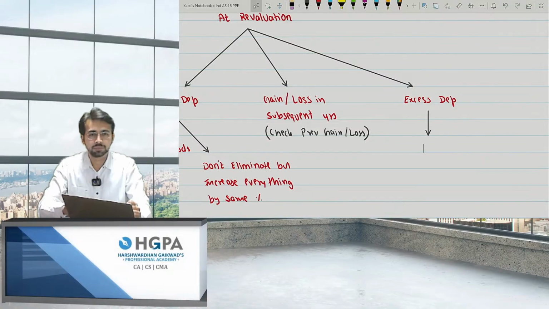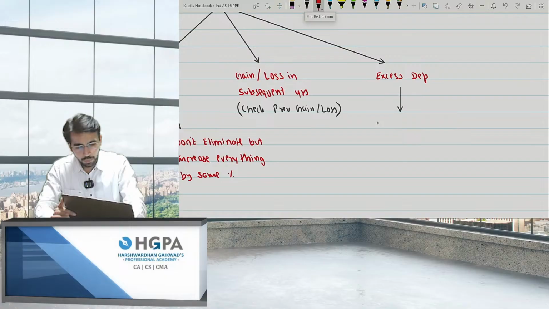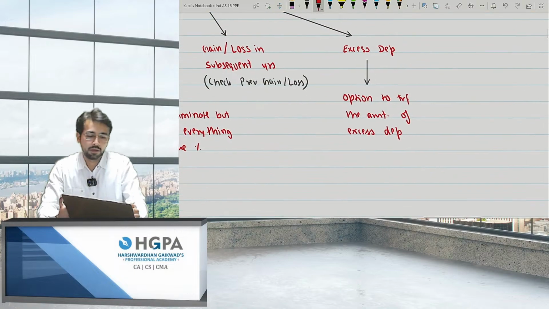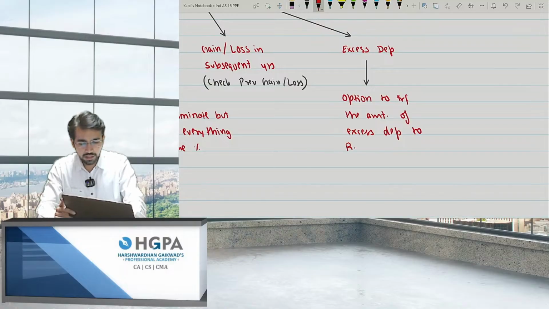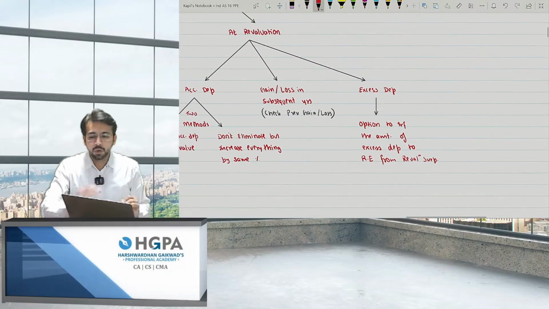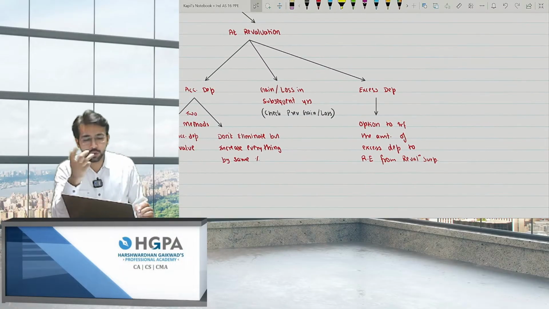This is an option to transfer the amount of excess depreciation to RE, that is retained earnings, from revaluation surplus, right? Okay. And what will you do of the revaluation surplus when you sell it off?